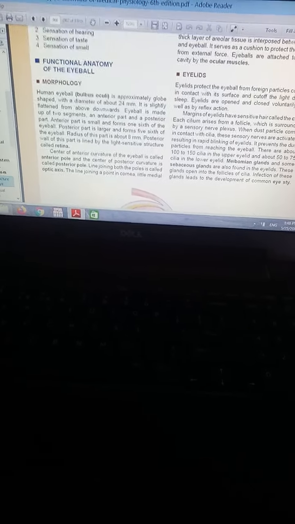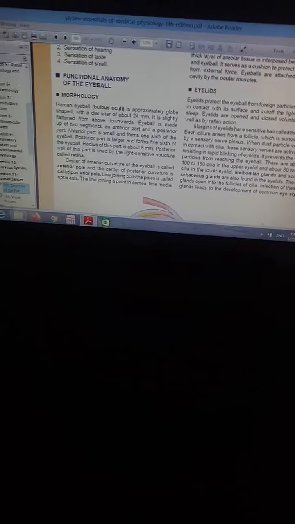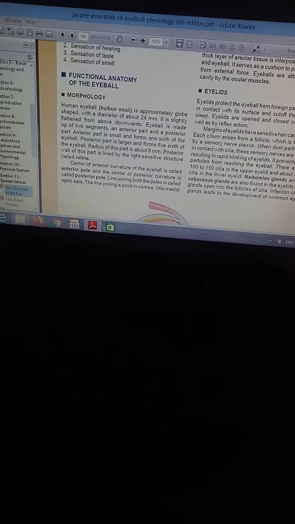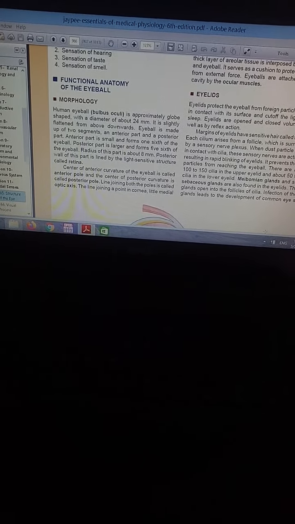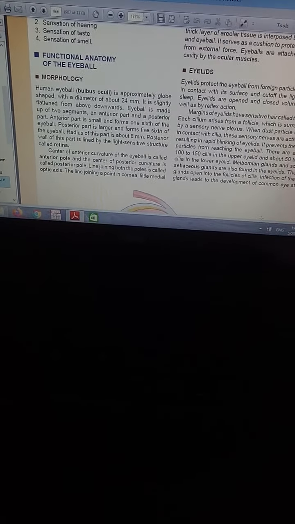The anterior part is small and forms 1/6 of the eyeball, and the posterior part is large and forms 5/6 of the eyeball.